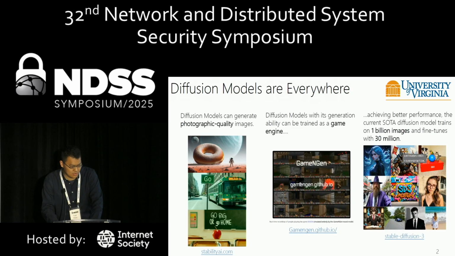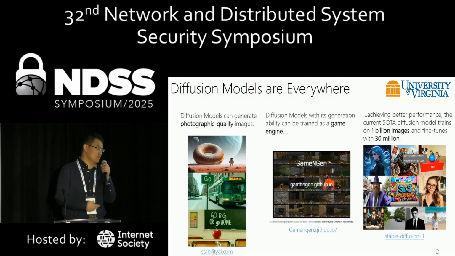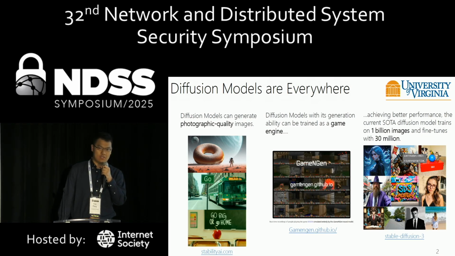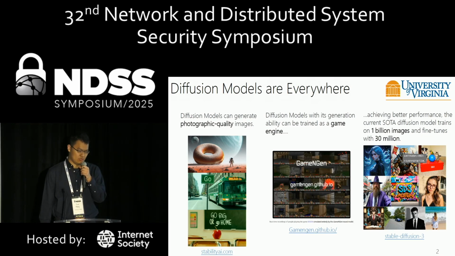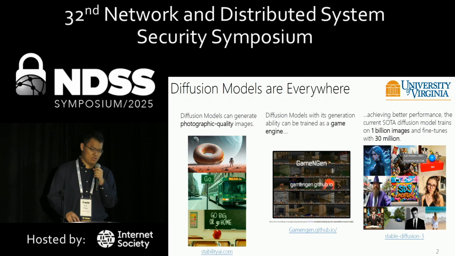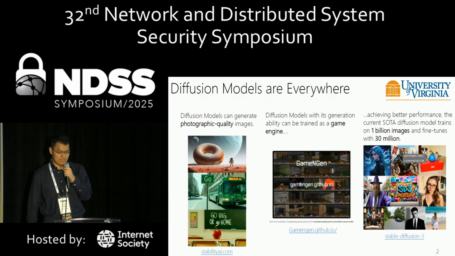Nowadays, diffusion models can generate photographic quality images. And in the middle column, we can see that with such generation ability, diffusion models can also serve as a game engine to build video games. At the current step, the diffusion model can base on the current content to generate the next frame of the video game.